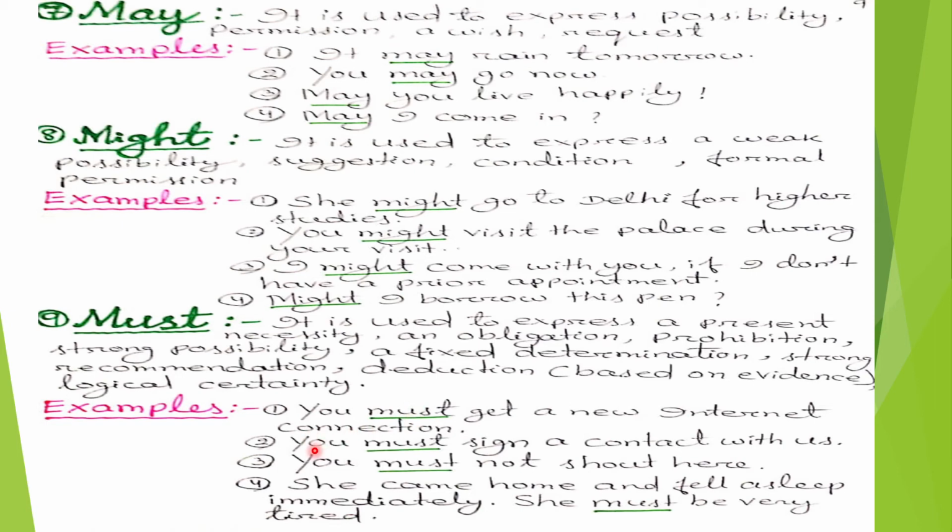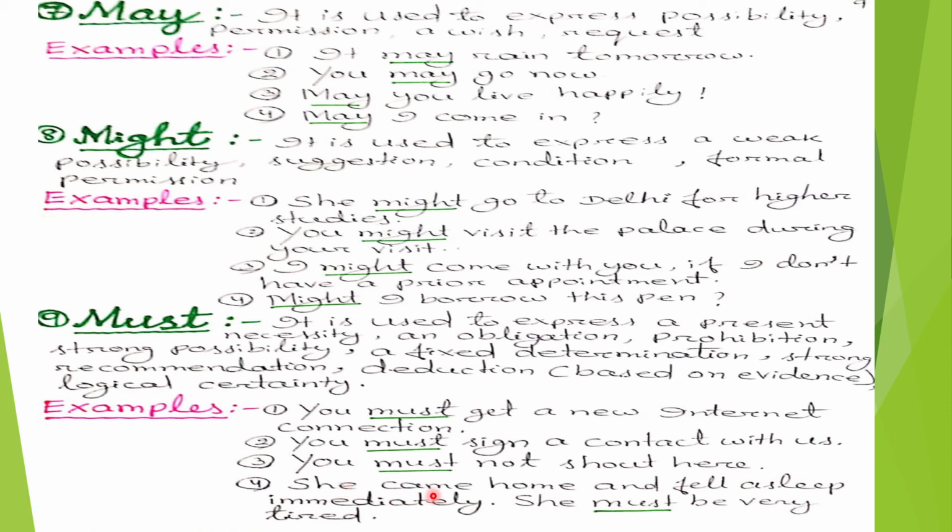Second example, you must sign a contract with us. In this sentence, must is used to express an obligation. Third example, you must not shout here. In this sentence, the modal auxiliary verb must is used to express prohibition.